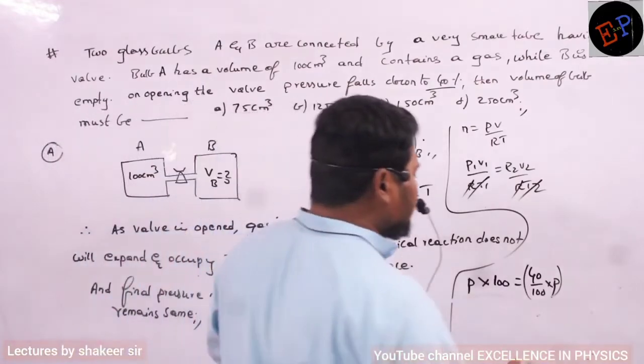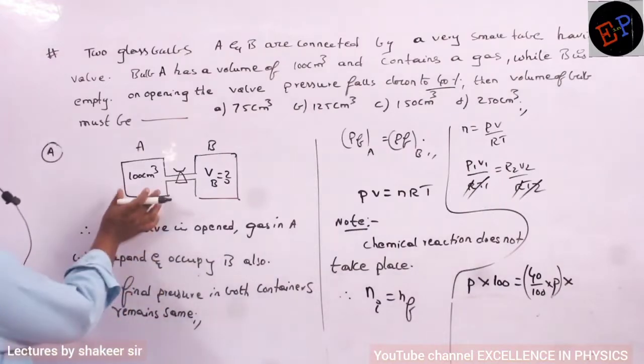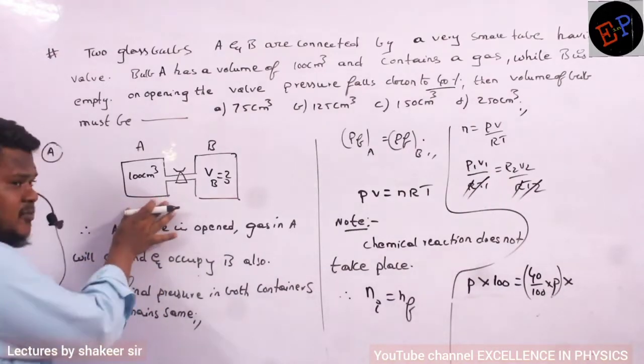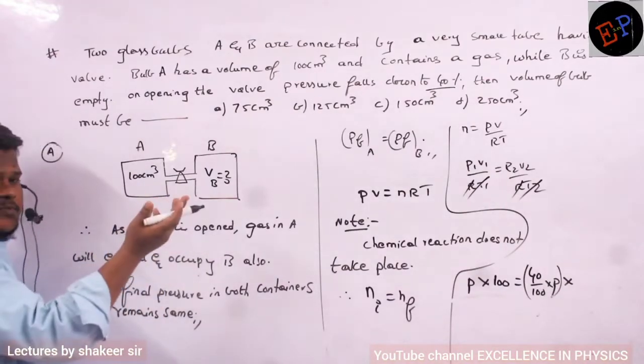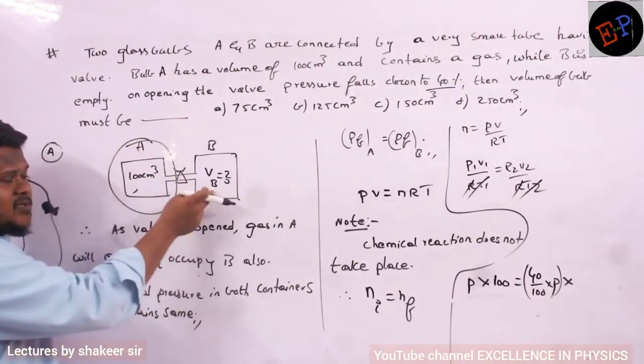Now what is the total final volume? Initially, the gas was present only in this container. Now the gas is present in both containers.